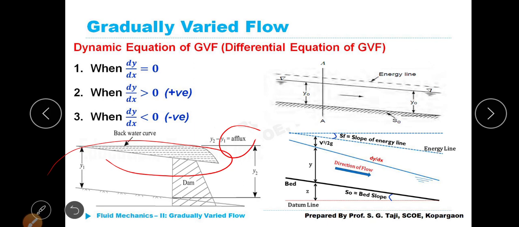Here the energy line is parallel to the water surface, and the water surface in fact is parallel to the bed of the channel, when dy by dx is equal to 0. When dy by dx is greater than 0, that is positive. And third case, when dy by dx is less than 0, negative, that is drop down curve.